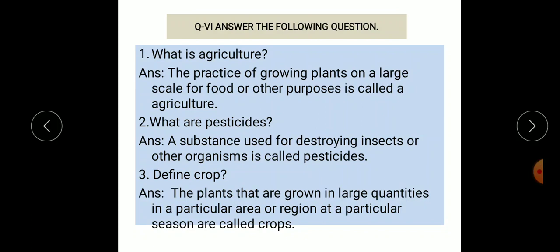Answer: a substance which is used for destroying insects or other organisms is called pesticides. Third, define crops. What do you mean by crops? Answer: the plants that are grown in large quantities in a particular area or region at a particular season are called crops.